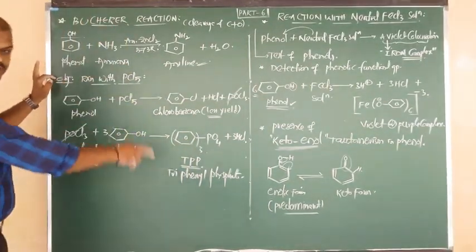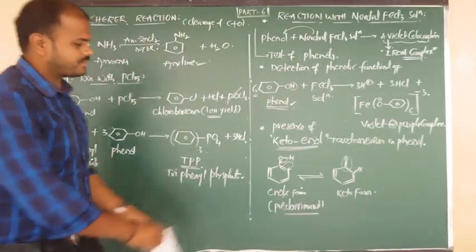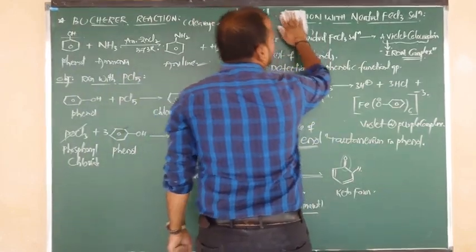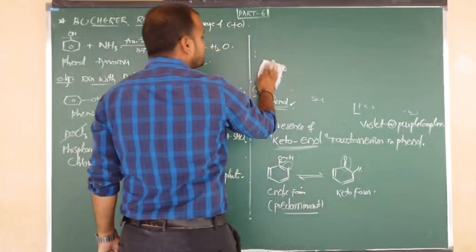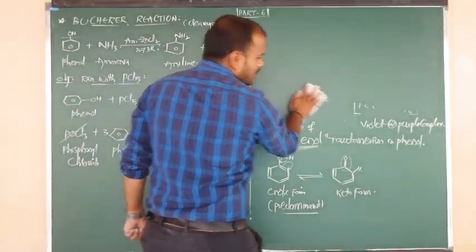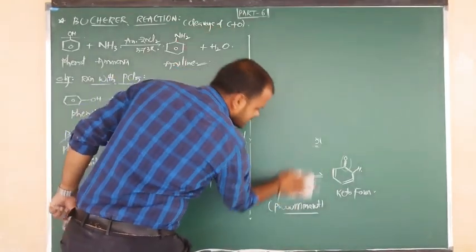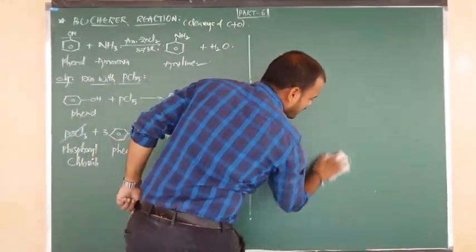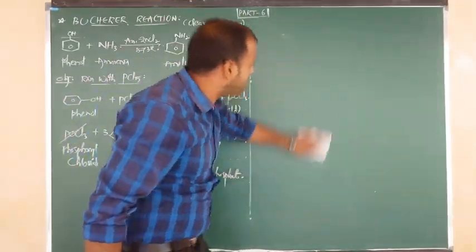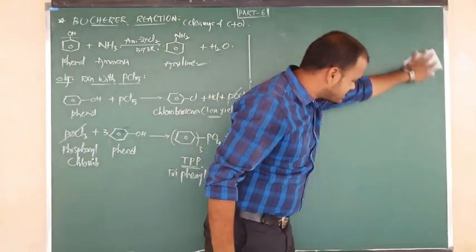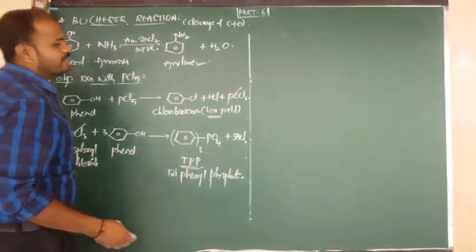Another reaction, this is only for objective, I have written here clearly. Another objective reaction I am going to show you. Reaction with P2S5. I am saying P2S5. First of all, tell me what is meant by P2O5. What do you call P2O5? The meaning of P2O5 is phosphorus pentaoxide. But here I am saying P2S5, nothing but phosphorus pentasulfide. So they are going to ask you, how does phenol react with phosphorus pentasulfide?